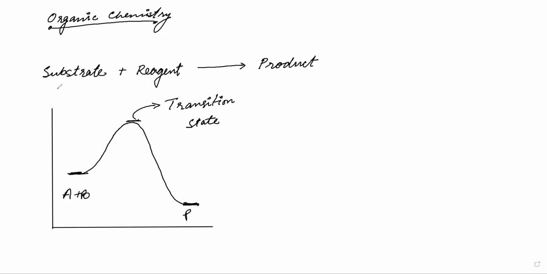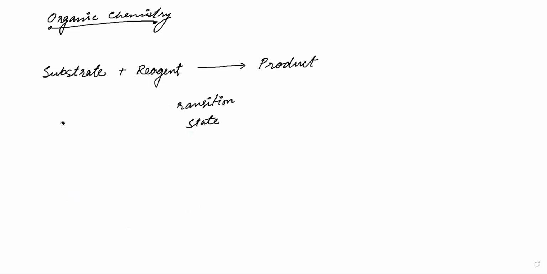So other than substrate and reagent, in between we will either have intermediates or transition state. Are you with me till now? Fatima? Between the reagents and products, we will have intermediates.